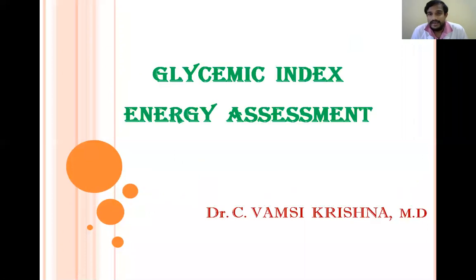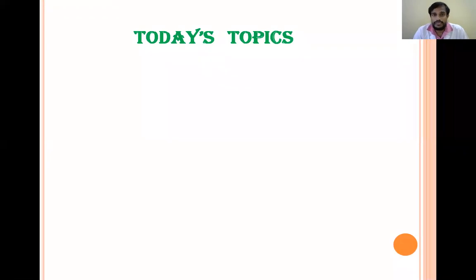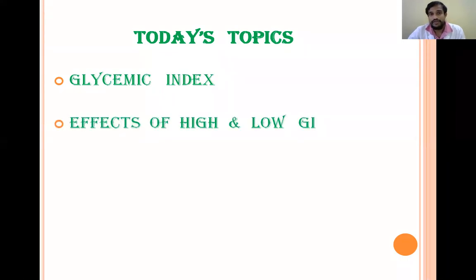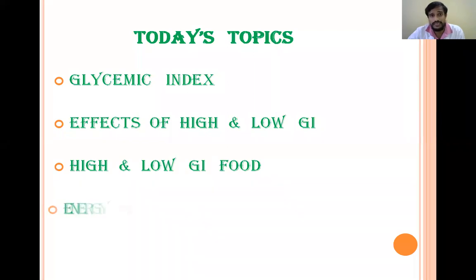Glycemic index and energy assessment. So today we are going to see the glycemic index. Glycemic index is nothing but an assessment of nutritive value of carbohydrates. Glycemic index is more concerned with the blood glucose levels. And we are going to see the effects of taking food with high glycemic index and effects of taking low glycemic index foods. And we are going to see the examples for high and low glycemic index foods.